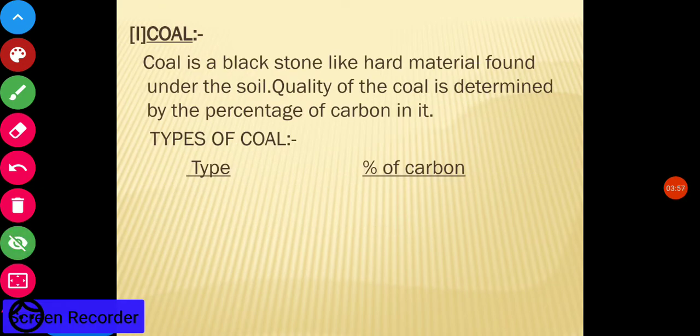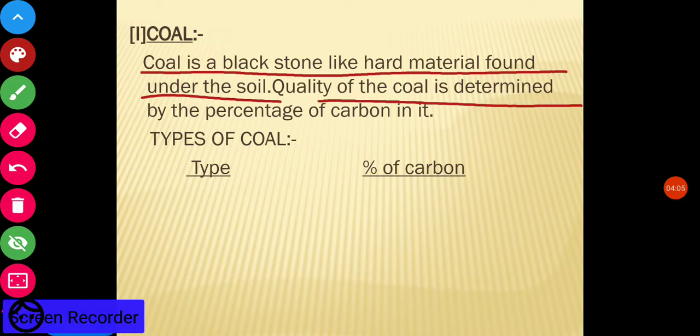Now, what is coal? Coal is a black, stone-like hard material found under the soil. The quality of coal is determined by the percentage of carbon in it. So coal, कोयला जिसको हम बोलते हैं, a very hard substance found under the soil, is known as coal.